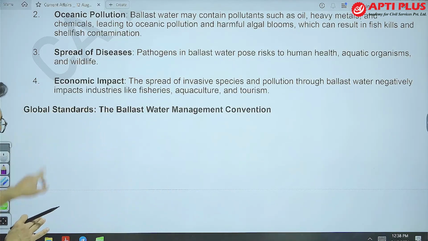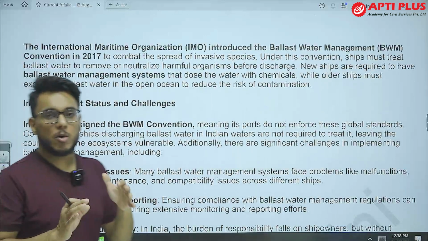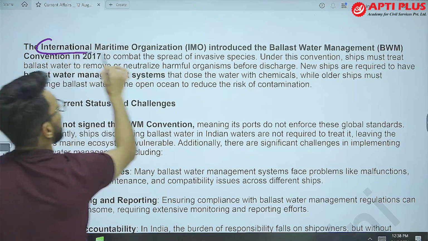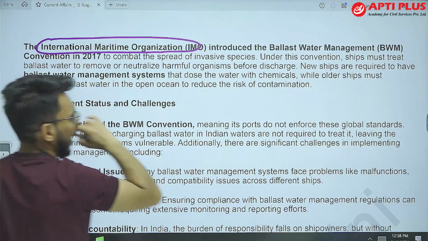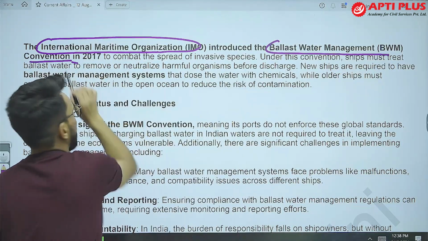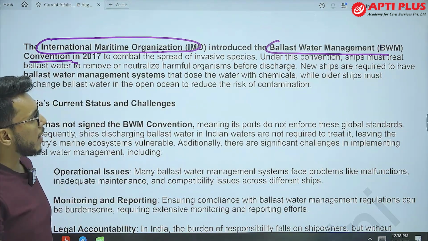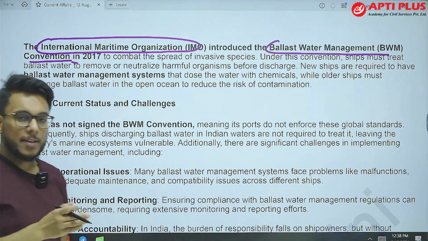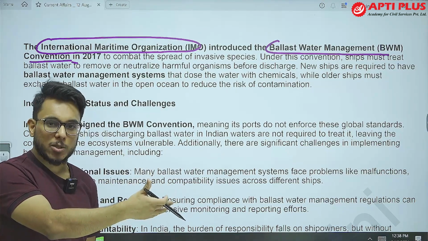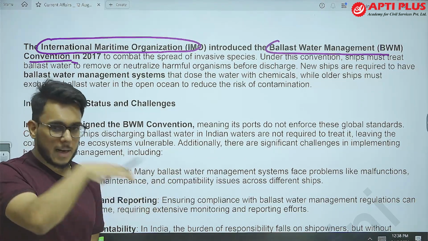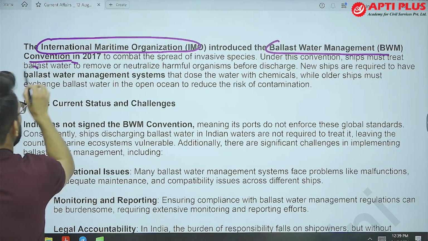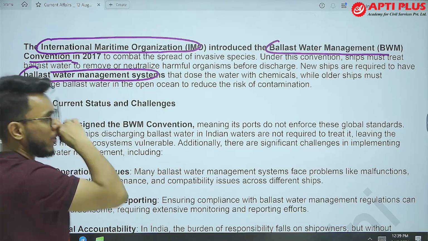Therefore we have some global standards for ballast water management. The International Maritime Organization, IMO, has come out with the Ballast Water Management Convention. This convention aims to ensure that invasive species are not carried through the ballast water to other parts of the world, and that pollution is not transmitted through it. Now, new ships are required to have a ballast water management system.